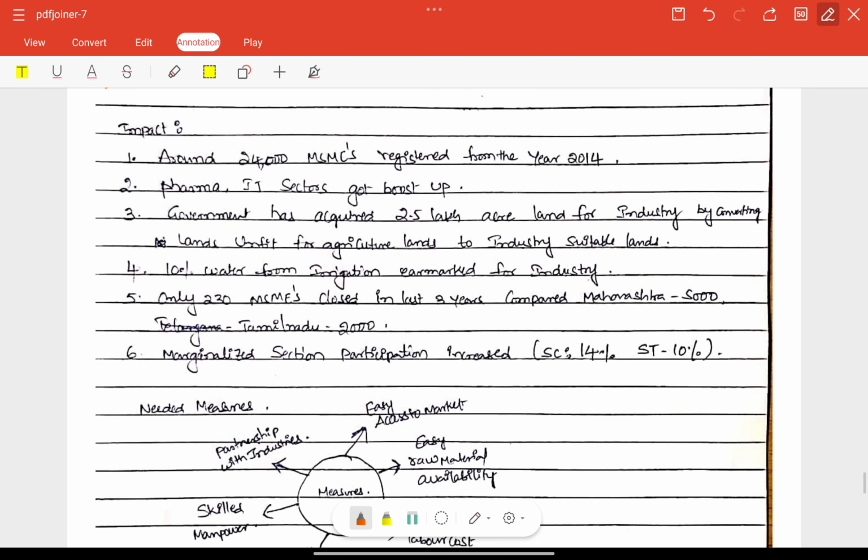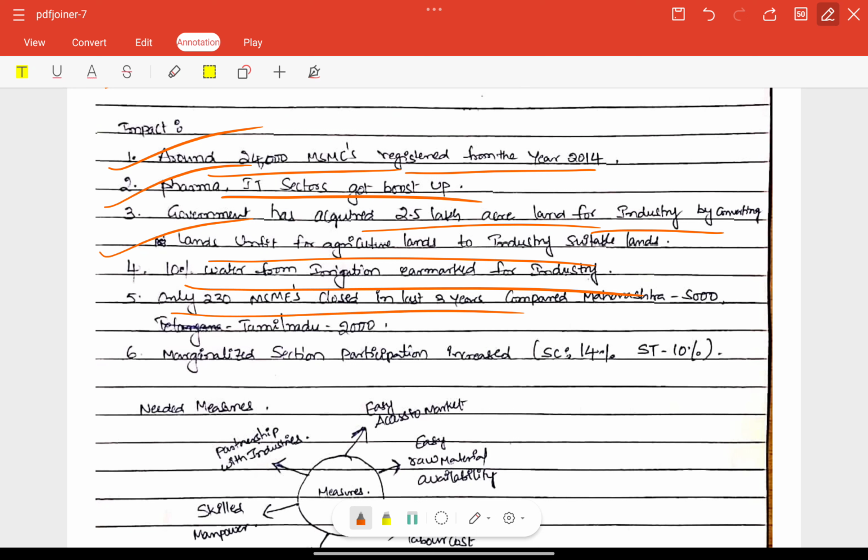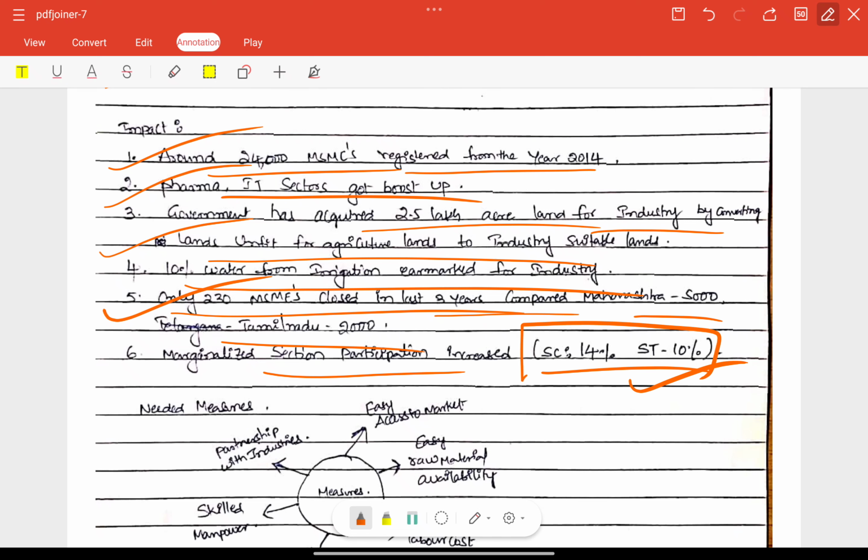So next, impact. From the policy initiatives we have some impact on the state economy. Around 24,000 MSMEs have registered since 2014. Pharma and IT sectors are also included. 2.5 crore acres of government land acquired for industry, very good. 10% of irrigation water is earmarked for industry. Only 230 MSMEs closed in the last 3 years compared to Maharashtra and Tamil Nadu, very good. Marginalized section participation increased, also included, very good data.